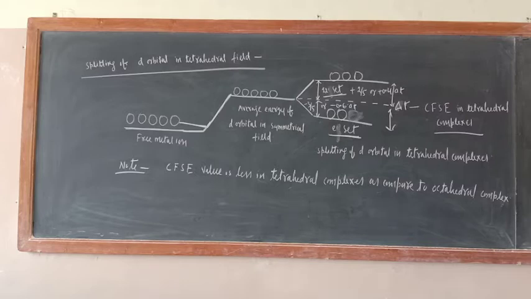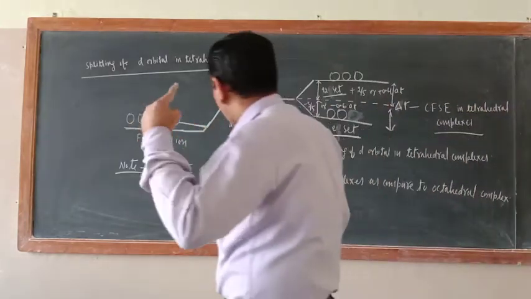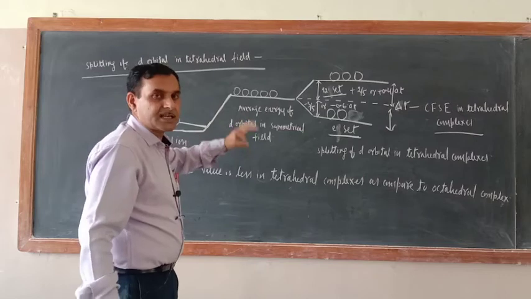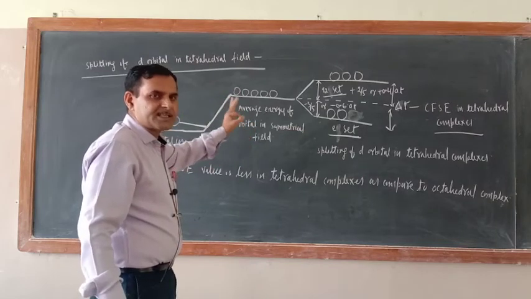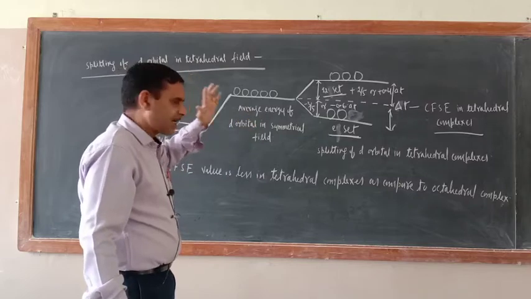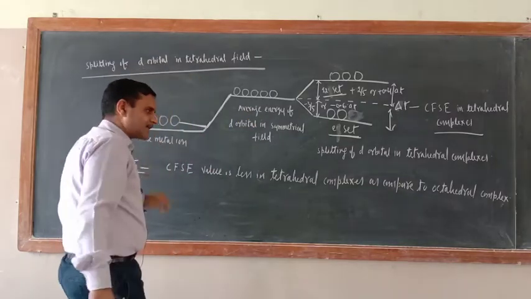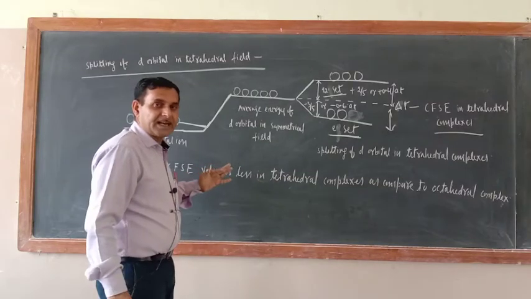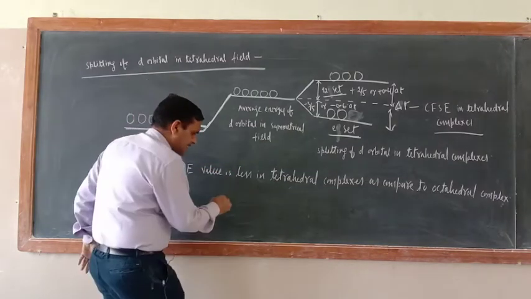Okay. Did you get my point or not? So in octahedral complexes, you should write the t2g set and eg set. But in tetrahedral complexes, you should write the t2 set and e set. That is the difference.